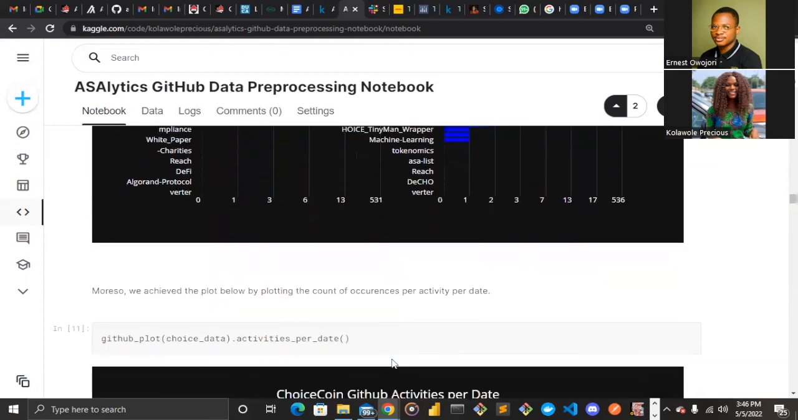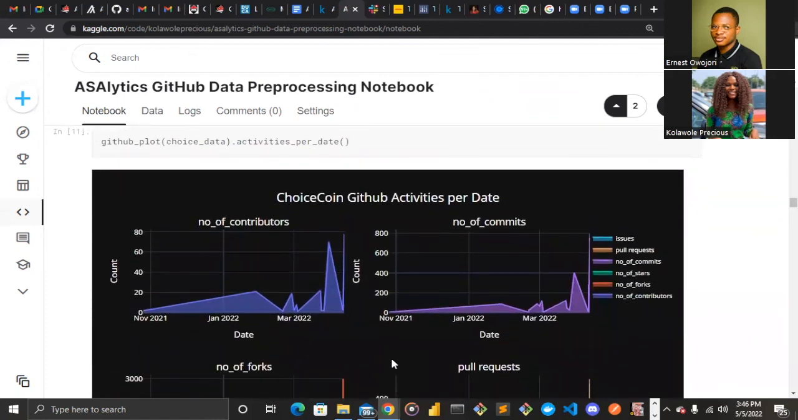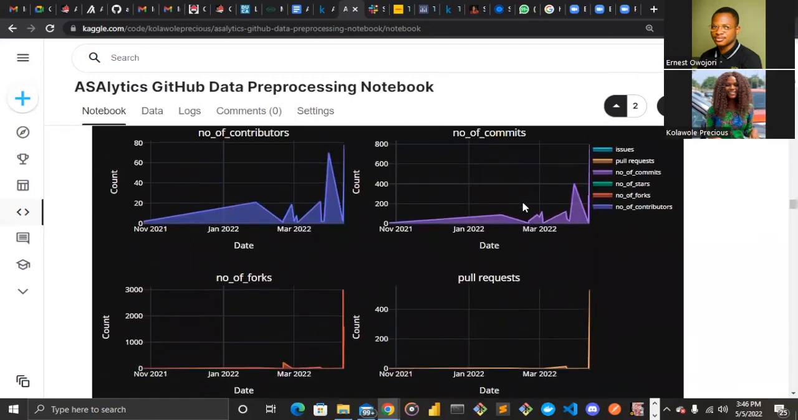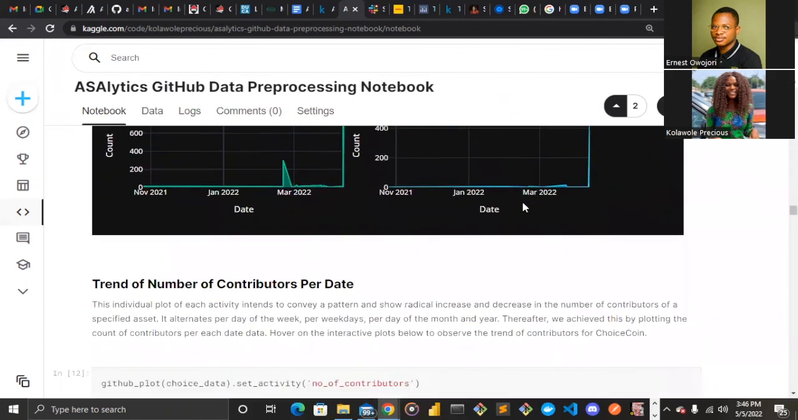Also, so we move down to activities per date. This time we are checking each of those activities per date, from like November 1, the time the data was scraped, to like April, which is the previous month. And then we can see the number of contributors and number of commits varying. And these are scatter plots with lines. We did this also for the activities per date, and we can hover over the chart and see how the trends differ over time.